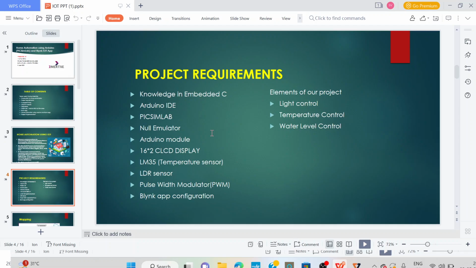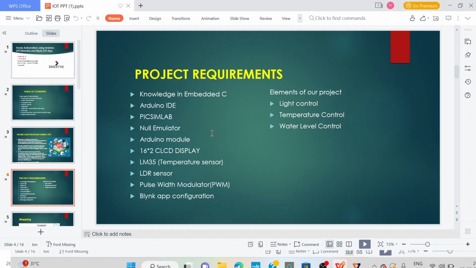A 16x2 LCD display is used to display the temperature and water level. LM35 and LDR sensors, which are used to automate the garden lights, are also required. Pulse width modulation is also used, and the Blynk app is used to control the devices using our smartphone.